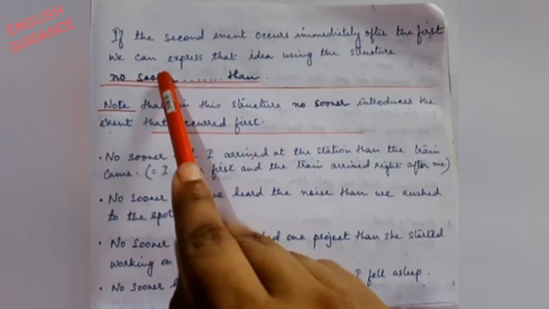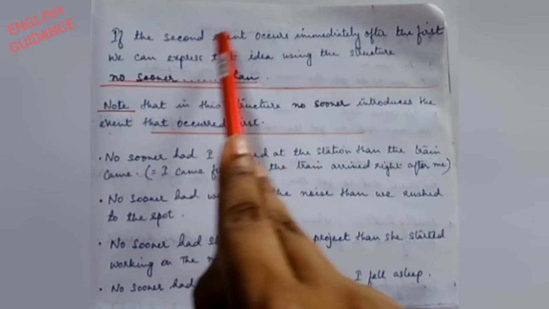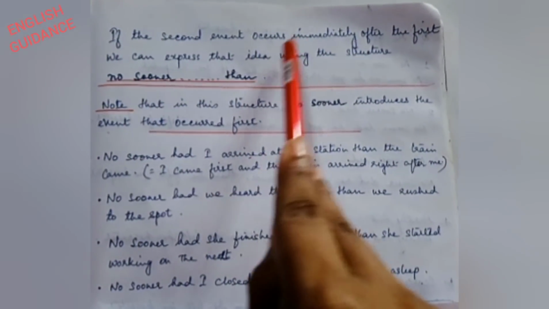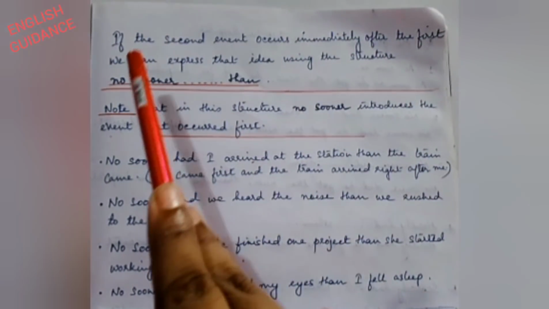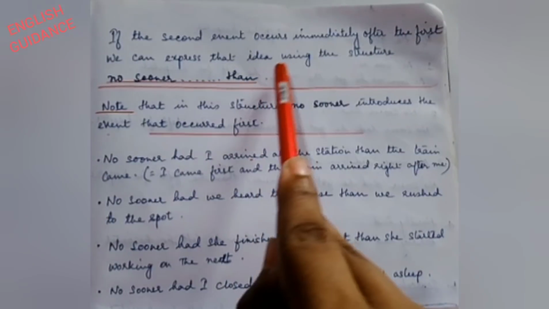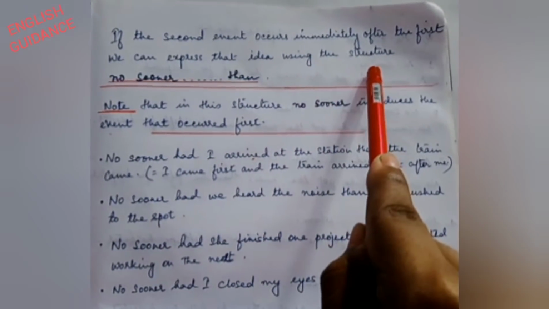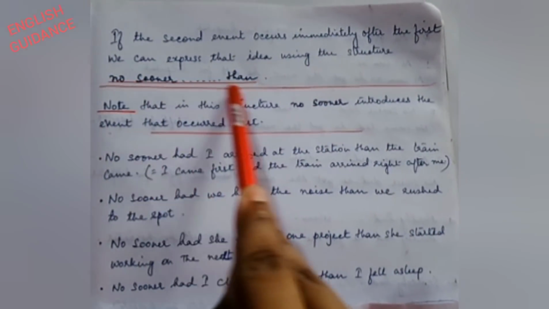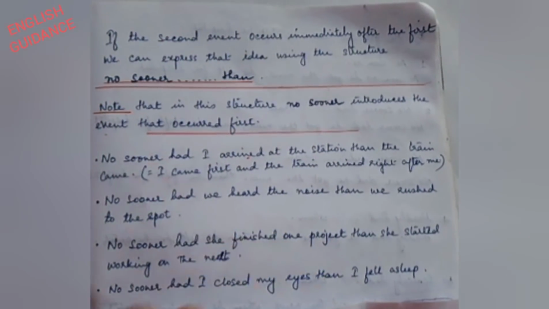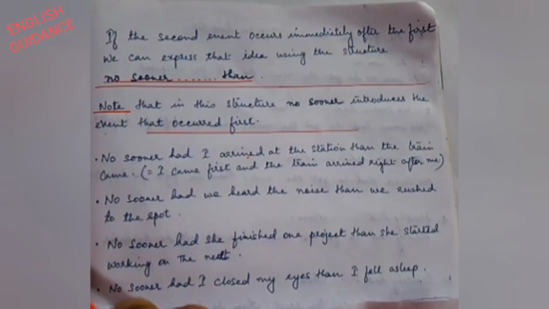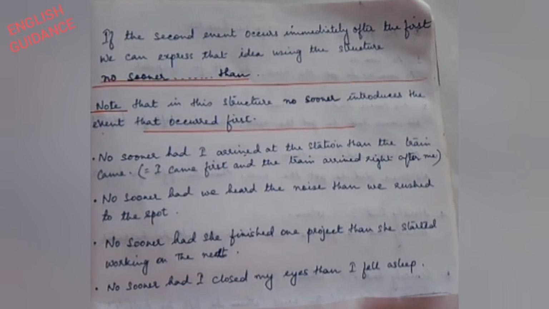Now, if the second event occurs immediately after the first, we can express that idea using the structure no sooner than. In your exam, you will find begin the sentence no sooner.